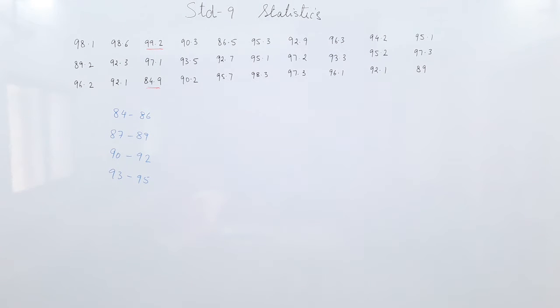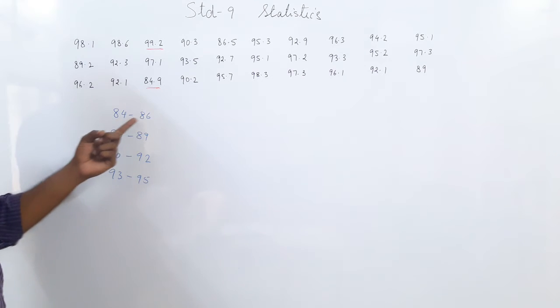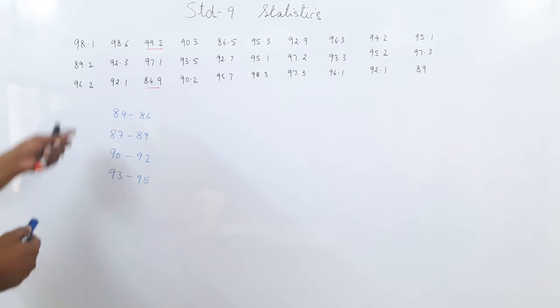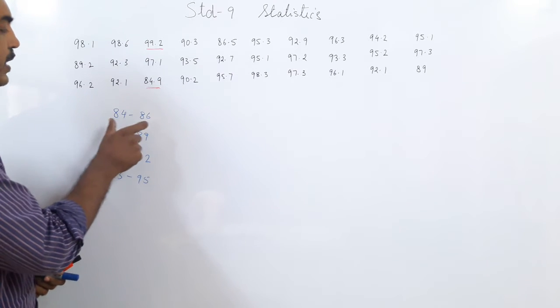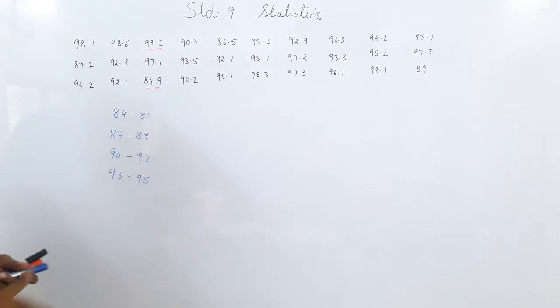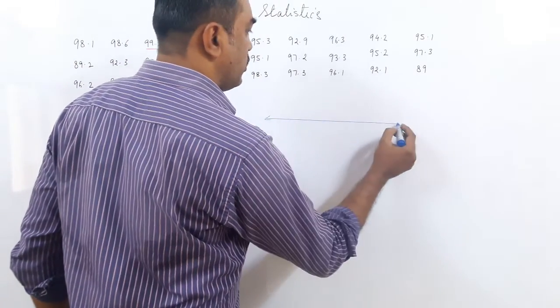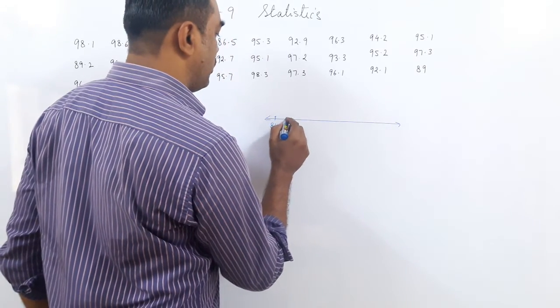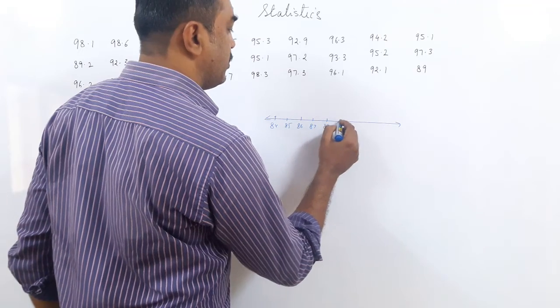One step we need to see here, very important, is we have done the sum, but let us say we had the classes from 84 to 86, then 87 to 89, where there is a jump of 1. So this is a discontinuous class. And for sums like this, sometimes you have to make the discontinuous class a continuous class. So we'll see how we do it. I showed you the number line. When you have the number line drawn, you have 84, 85, 86, 87, 88, 89.